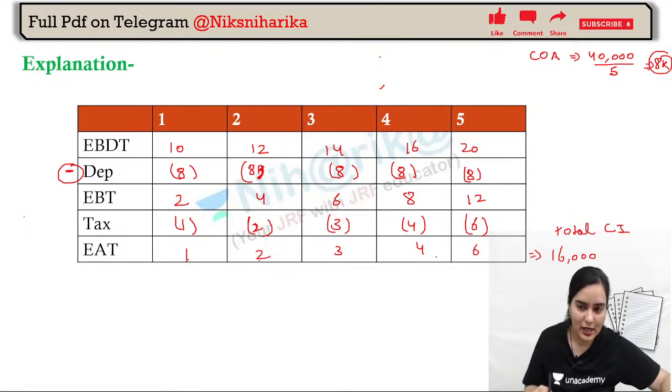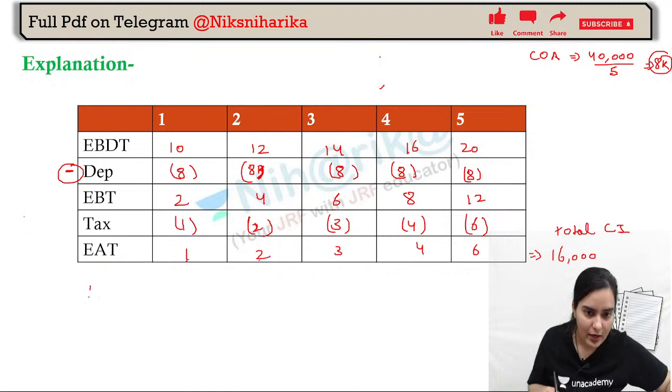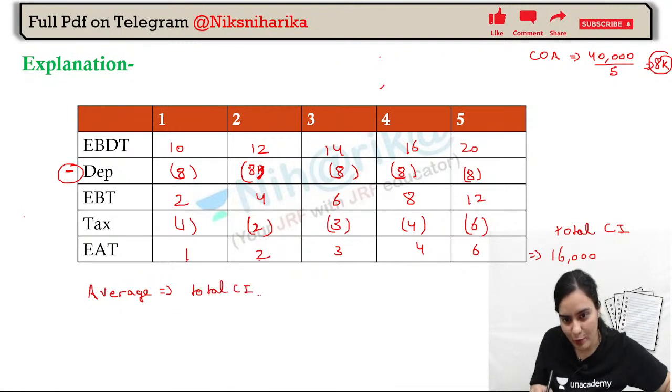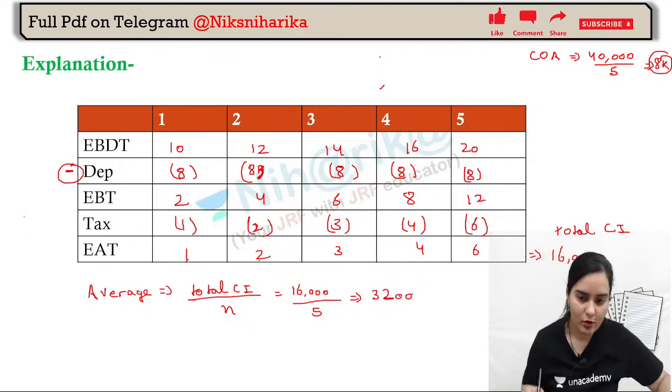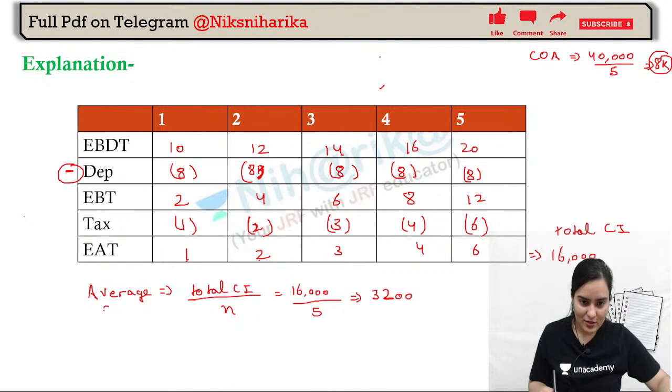What do we need? Total cash inflow, or do we need average cash inflow? We need average. Average is equal to total cash inflow upon number of years. So that means 16,000 divided by 5. 16 divided by 5, 3s are 3.2. So 3,200. It is coming. Fine. Okay. Now, next is average CI.